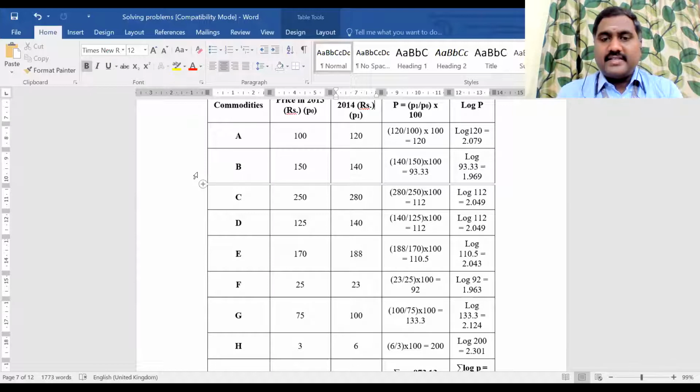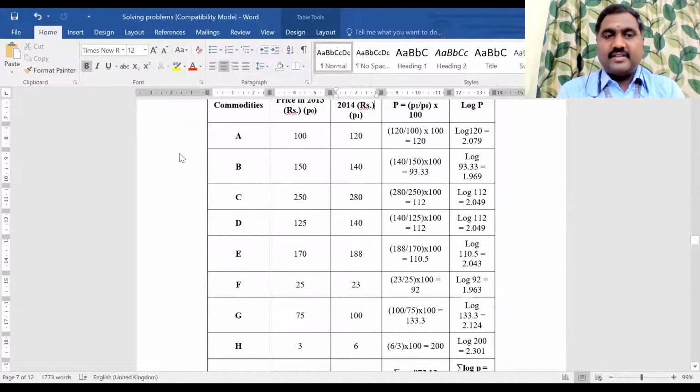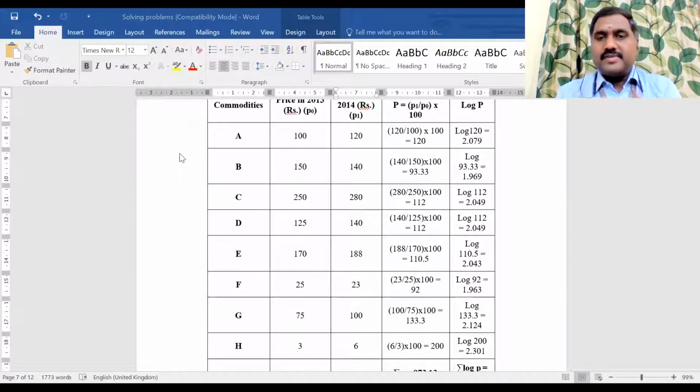Is it clear? Any doubts, guys? If you have any doubt, please ask me. Don't simply sit, and don't get confused either. In simple index method, there are two methods. One is the simple aggregate method. In the simple aggregate method, you add all the price values for the base year and the current year together. Add all the price values of the base year, add all the price values for the current year, divide, and multiply by 100. You will get the answer.